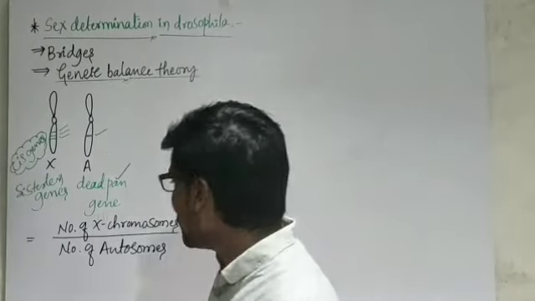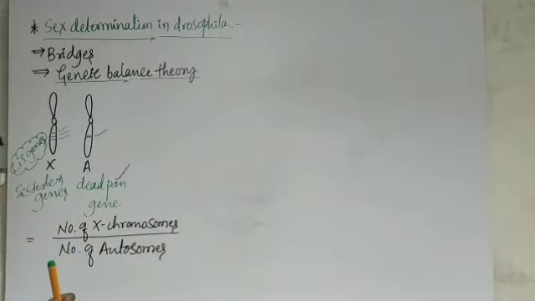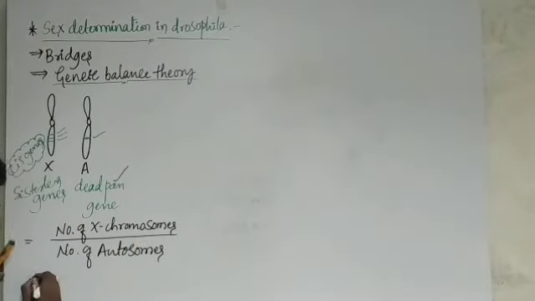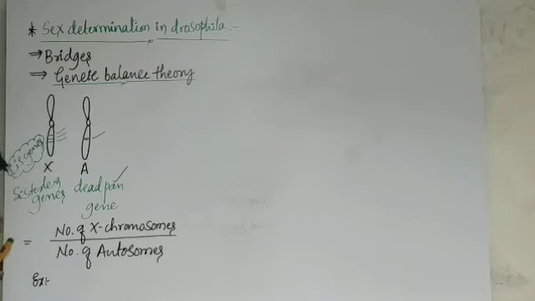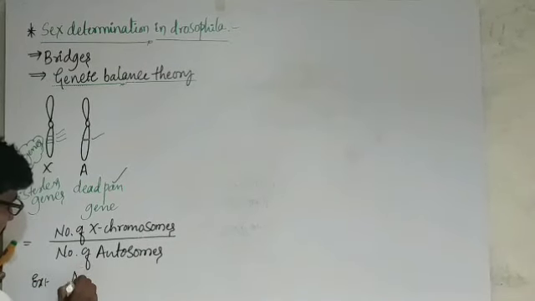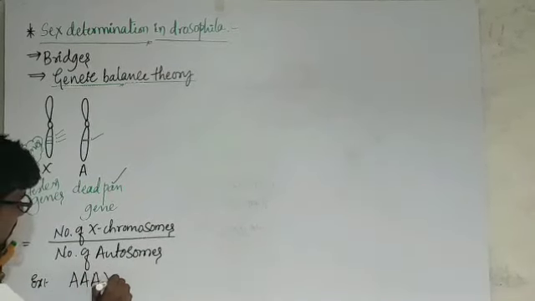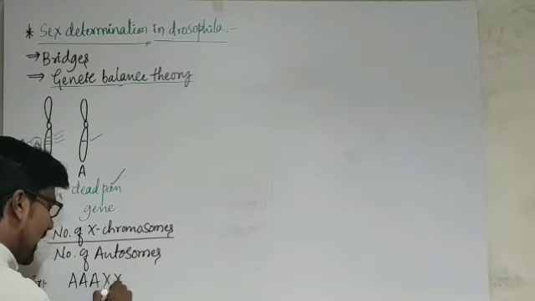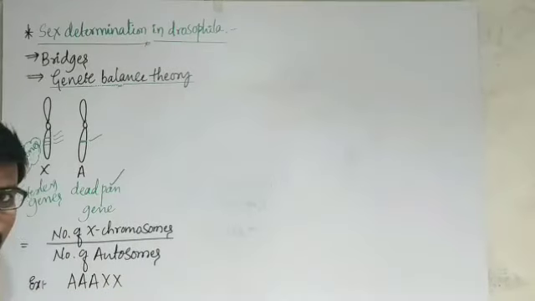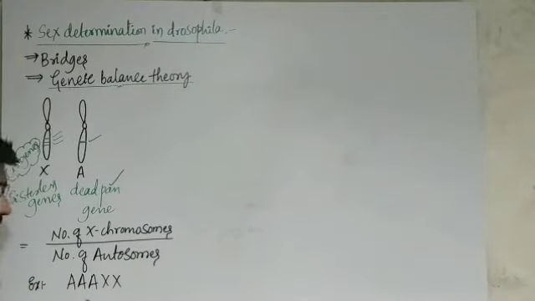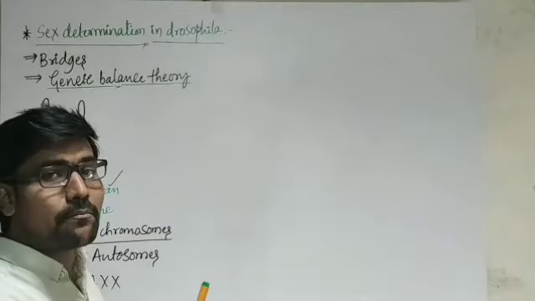Let me give one general example. If the condition is like this, AAA XX, the question arises whether this organism is a male or a female.